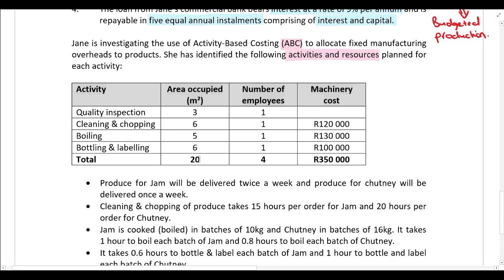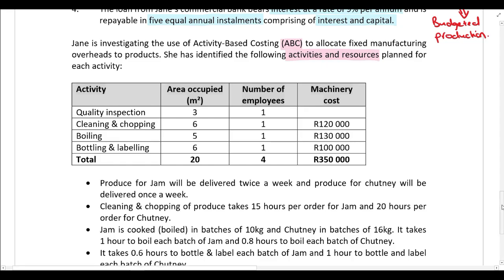For each of the different activity areas, you've been given the area occupied. Quality inspection uses 3 square meters, cleaning and chopping uses 6 square meters, etc. You've also been given the number of employees. So guys, you can see there's a total of 4 employees over here.